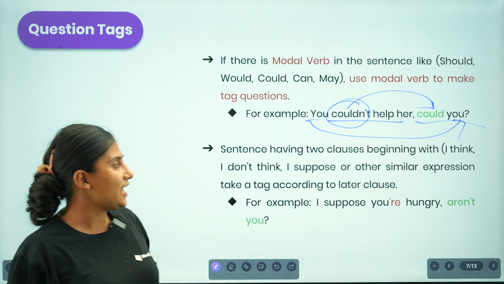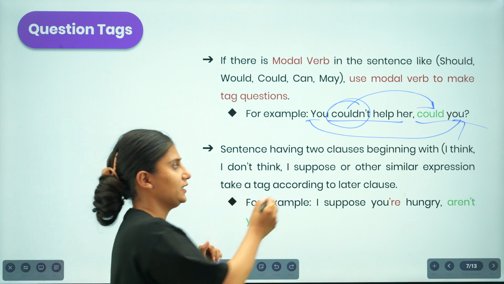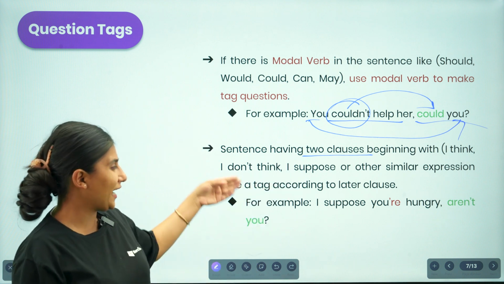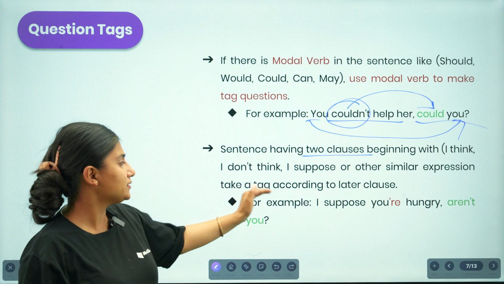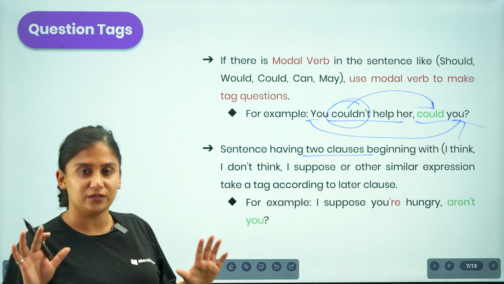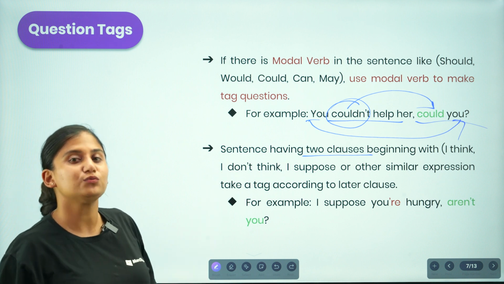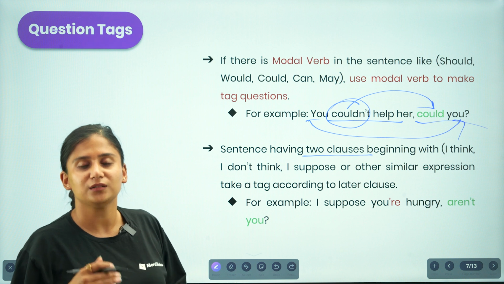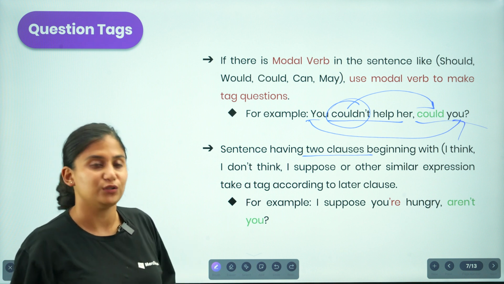So now, sentences having two clauses. Suppose the sentence has two clauses, for example, if the sentence begins with I think, or I don't think, or I suppose, or any other similar expressions, take the tag question according to the later clause. You are not going to touch anything that appears at the first, but rather you are going to look after the clause. You are supposed to create a tag question based on the later clause provided to you.